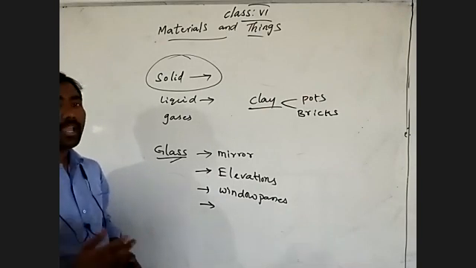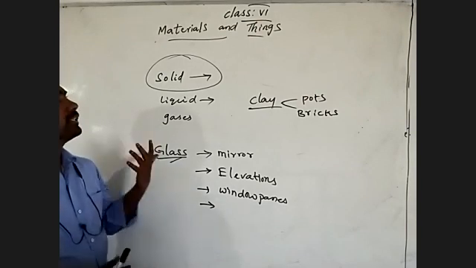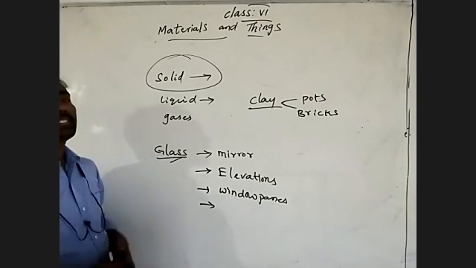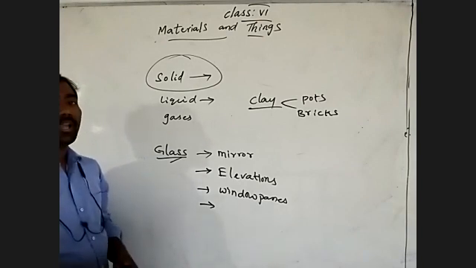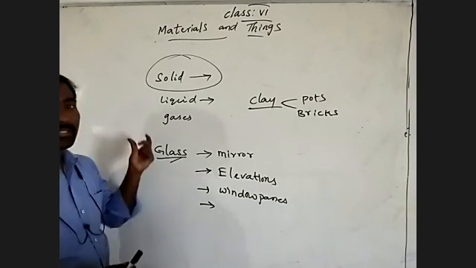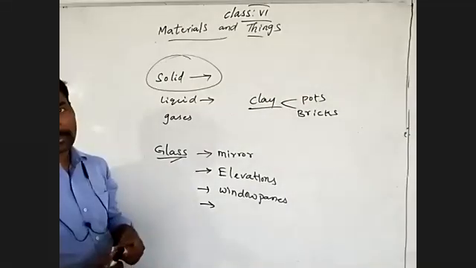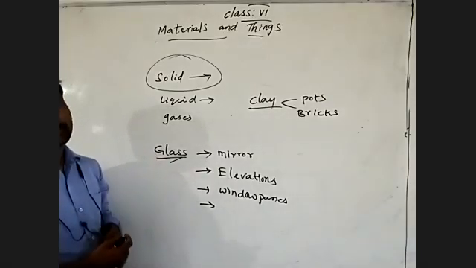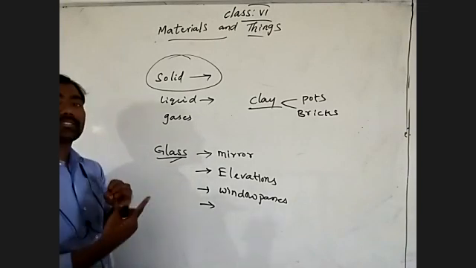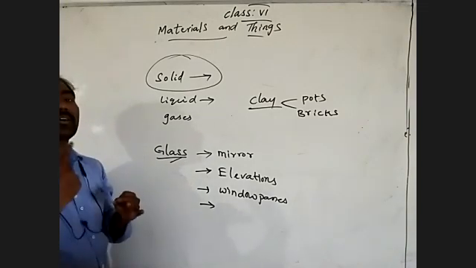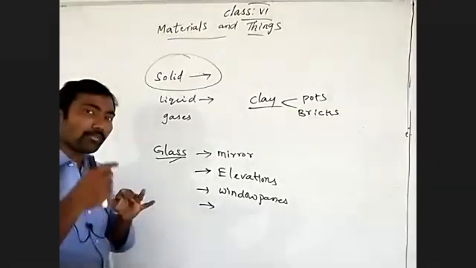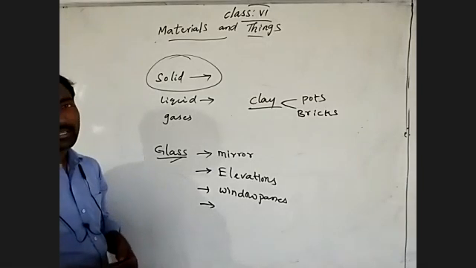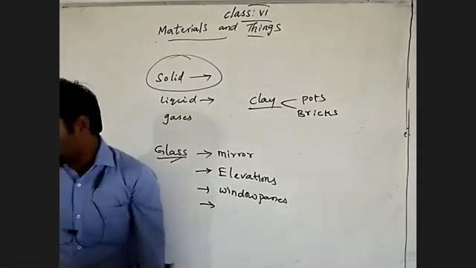If we have to list different types of things, different types of materials and different phases, meaning states of materials and things in our home, what are there? We have to list out liquids, what are there? Solids, what are there? Gases, what are there? So we have to make a list of what is in our home. Understand which are the solid materials and things, which are gaseous things, which are liquid things, and which types of materials those are prepared from. We have to make a report on those in our notebook. Understand? So this is our lesson, materials and things.